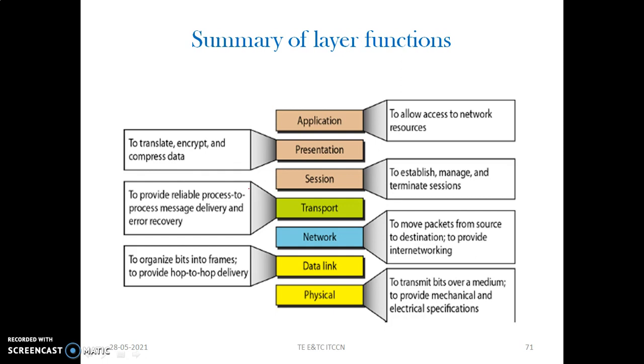The transport layer provides reliable process-to-process delivery along with error recovery and flow control. The network layer moves the packets from source to destination so as to provide internetworking, the interconnectivity of large networks with each other through interconnecting devices, routers and switches. The data link layer organizes the bits in the form of frames and performs hop-to-hop delivery. And the physical layer handles the direct communication of the data.